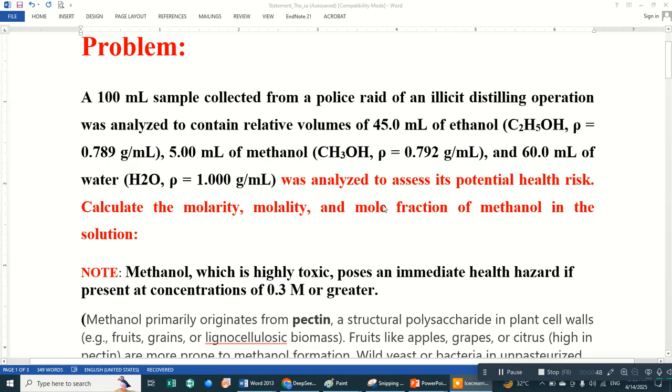During this fermentation process, methanol is produced along with the ethanol. Ethanol is used for drinking purposes, but methanol is highly toxic and lethal and can cause blindness if produced along with ethanol during the fermentation.